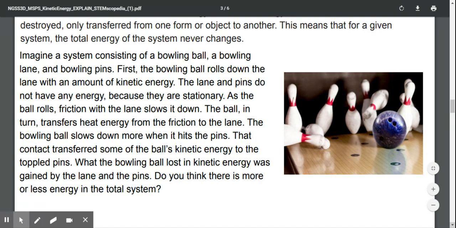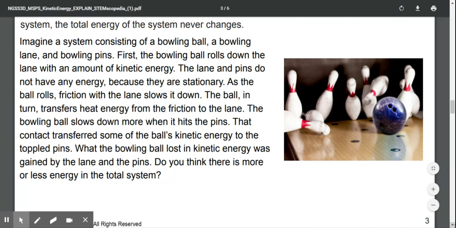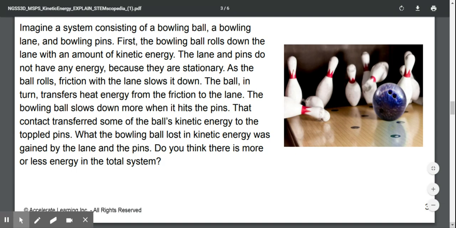First, the bowling ball rolls down the lane with an amount of kinetic energy. The lane and pins do not have energy because they are stationary. As the ball rolls, friction with the lane slows it down. The ball in turn transfers heat energy from the friction to the lane. The bowling ball slows down more when it hits the pins. That contact transferred some of the ball's kinetic energy to the toppled pins. What the bowling ball lost in kinetic energy was gained by the lane and the pins. Do you think there's more or less energy in the total system?